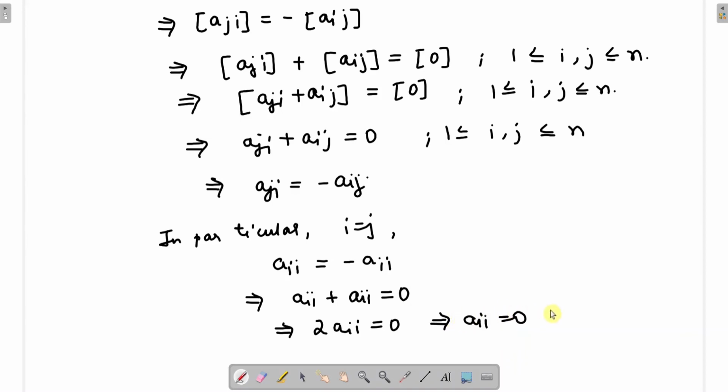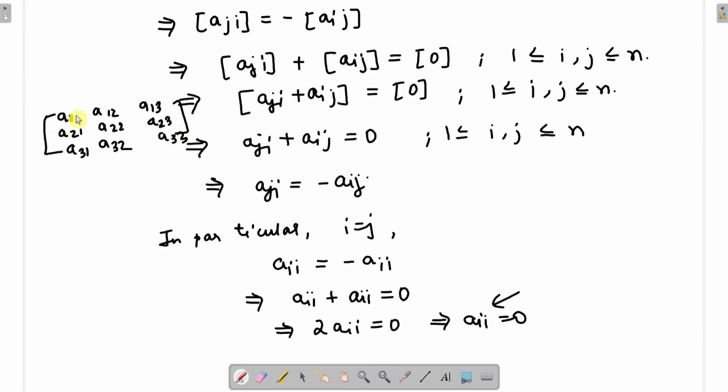Okay, now these elements that we see, Aii, they are actually the diagonal elements of the matrices. Okay, so suppose if we write a 3x3 matrix: a11 a12 a13, a21 a22 a23, a31 a32 a33.